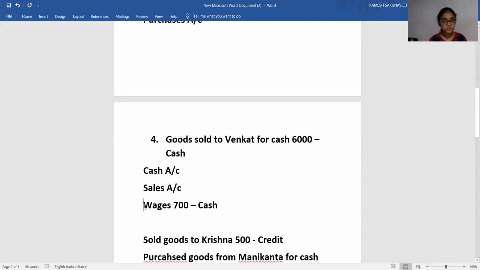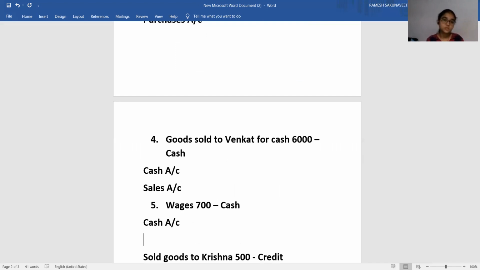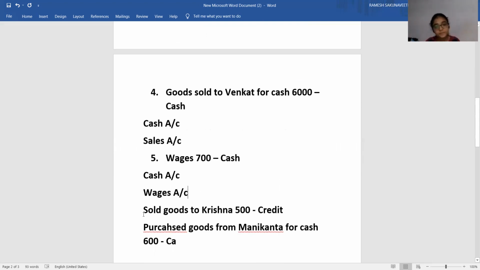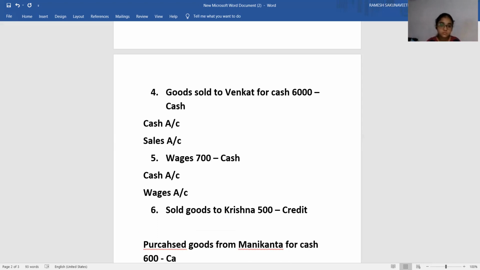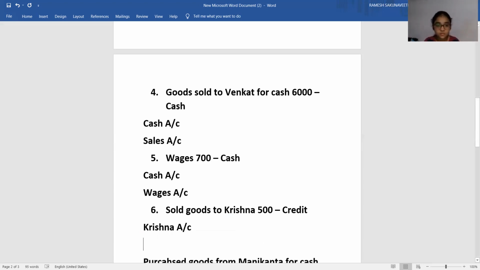Okay. Next one, fifth one, wages in cash. So first account is cash account. And the next account, no other term is there in the sentence, wages account. Two accounts are going to be influenced. Sixth transaction is sold goods to Krishna for credit. In case of credit, what I told, person's name is important. First account that is going to be influenced is Krishna account. Second one, sales came. Second account is sales account.